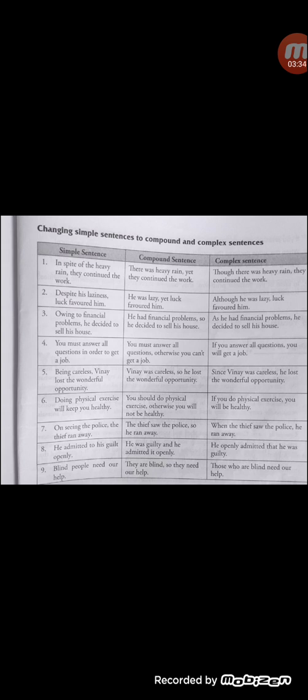Now, in the case of a complex sentence, we should have two clauses. First one is a dependent clause and second one is an independent clause. These are combined together by a subordinating conjunction.